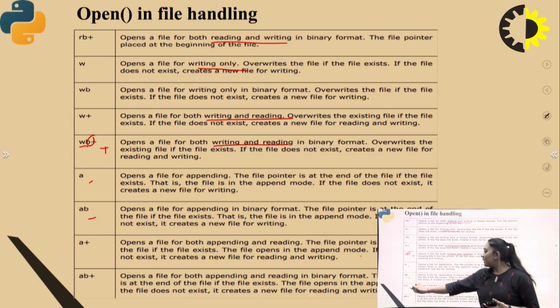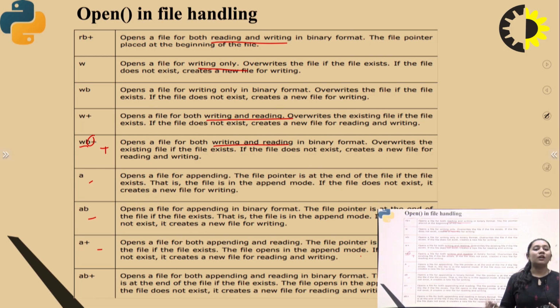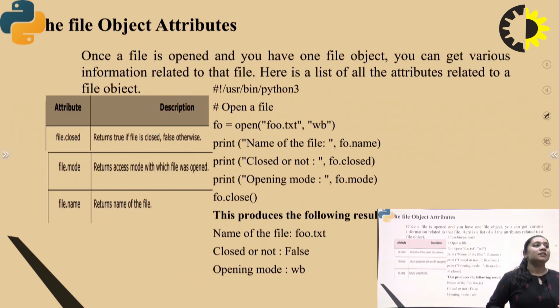Next is a+. a+ is for performing two operations at a time, both appending and reading, right? Next is ab+. It opens the file for both appending and reading in a binary format, and if the file does not exist, then it creates a new file for reading and writing, right?